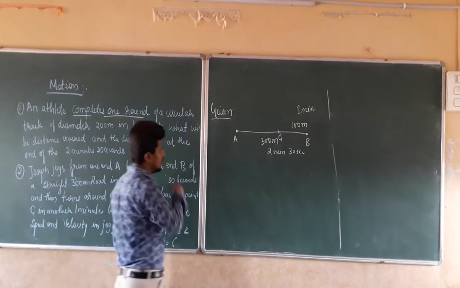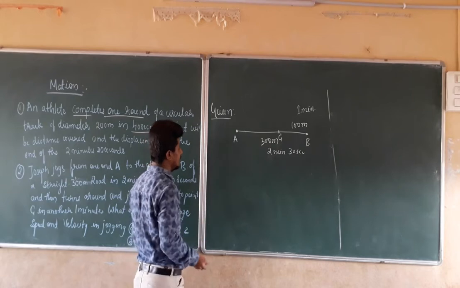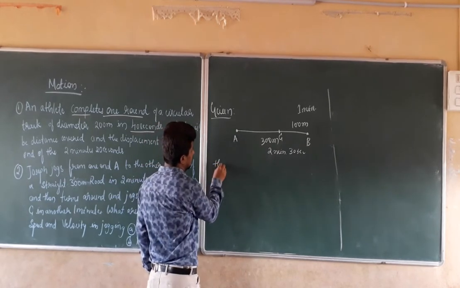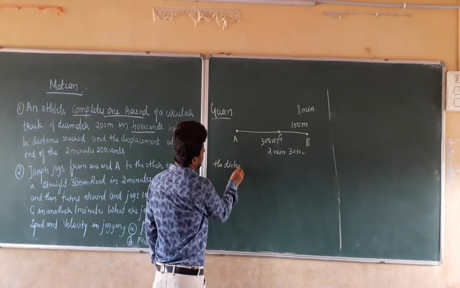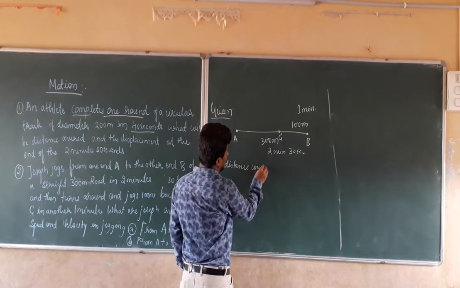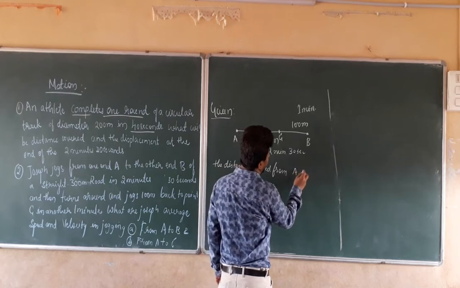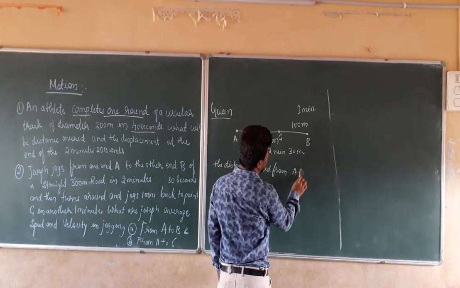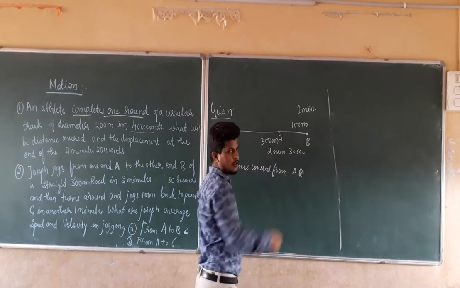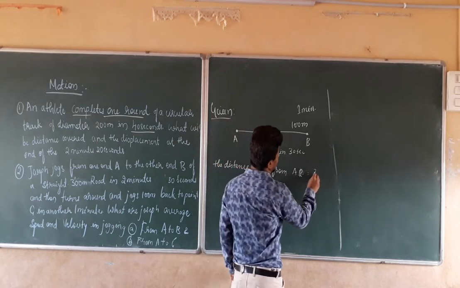First I am going to write down the given data. The distance covered from A to B, that is AB, is equal to 300 meters.